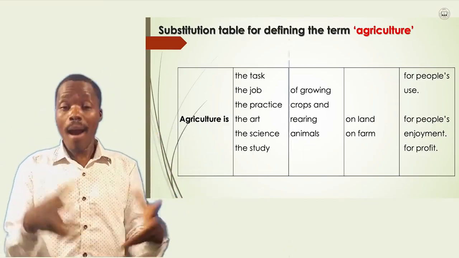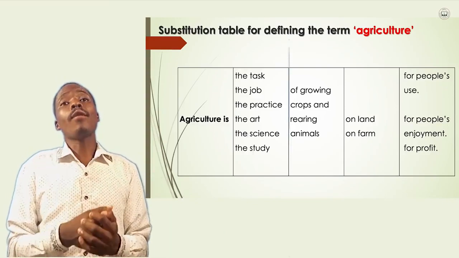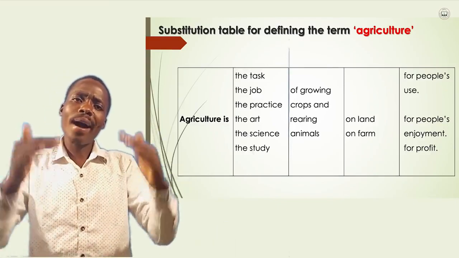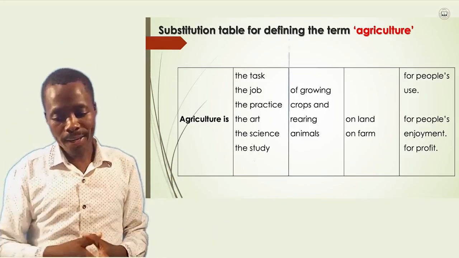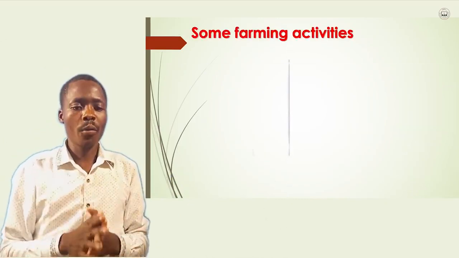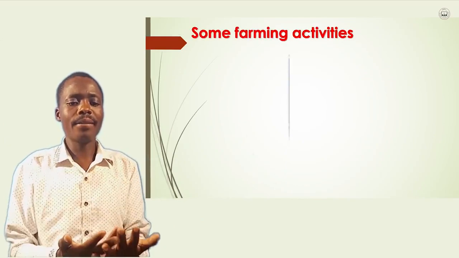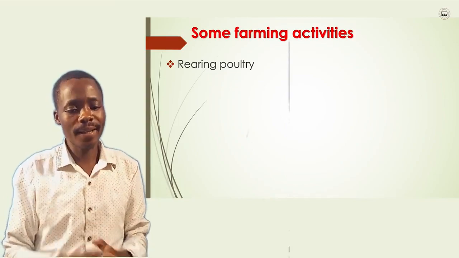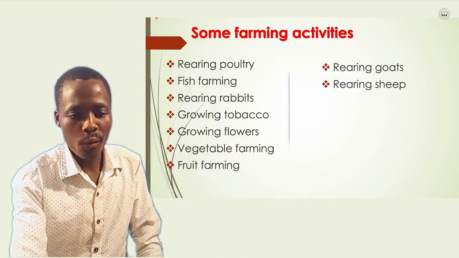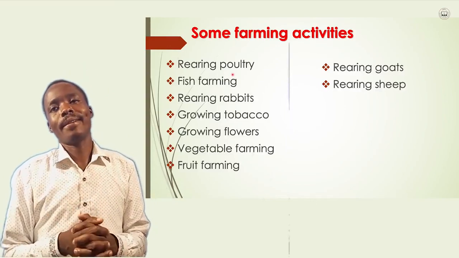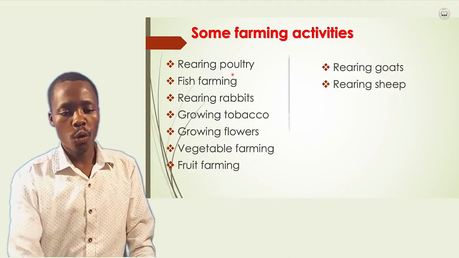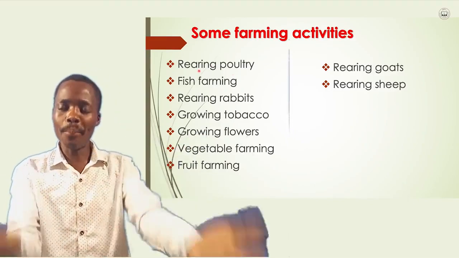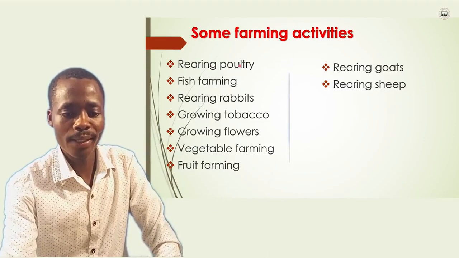So that is agriculture. Now, moving forward, agriculture is not attached only to these definitions, but there are also some activities connected to agriculture. Look at this. We have some farm activities that are connected to agriculture. The first one is the rearing of poultry. Looking at the term, these are two different terms. Rearing is raising, keeping. Now, what about poultry?